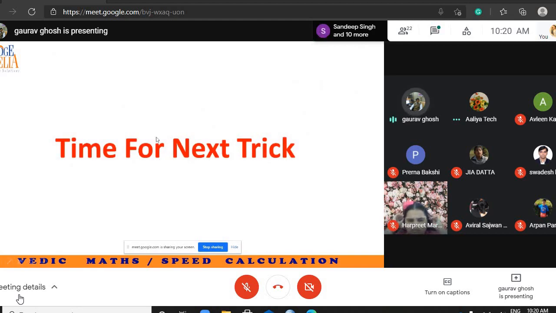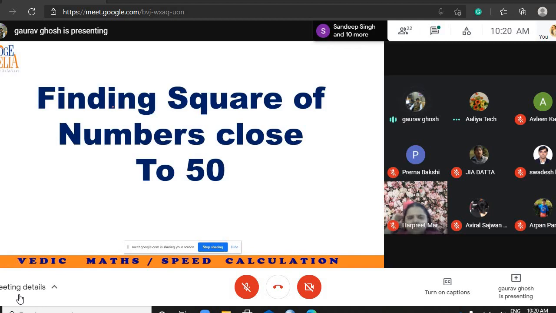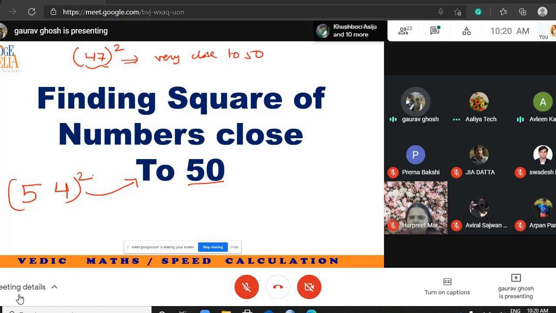Now it's time to learn the next trick. We have already learned one trick. The next trick is how to find the square of any number which is close to 50. For example, if I say 47 square, just by looking at the number, I can say that 47 is very close to 50. So what is the trick for finding such answers?